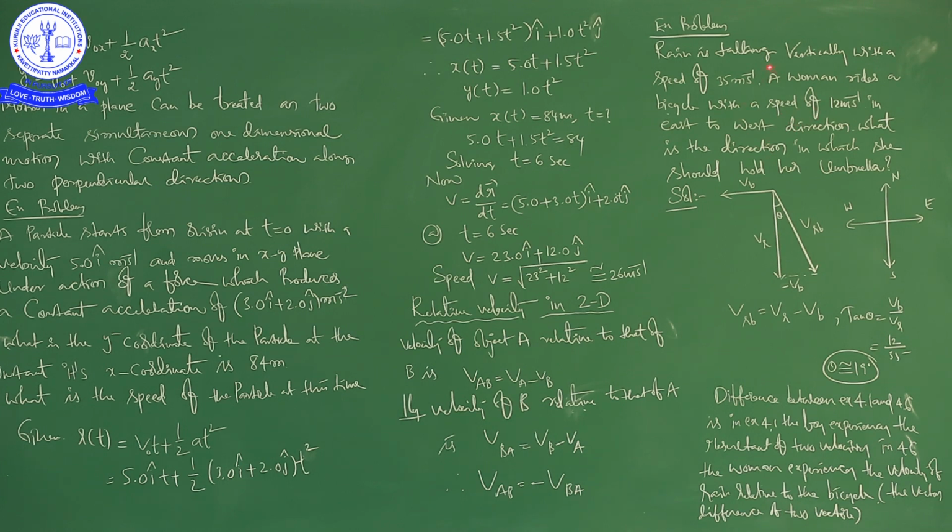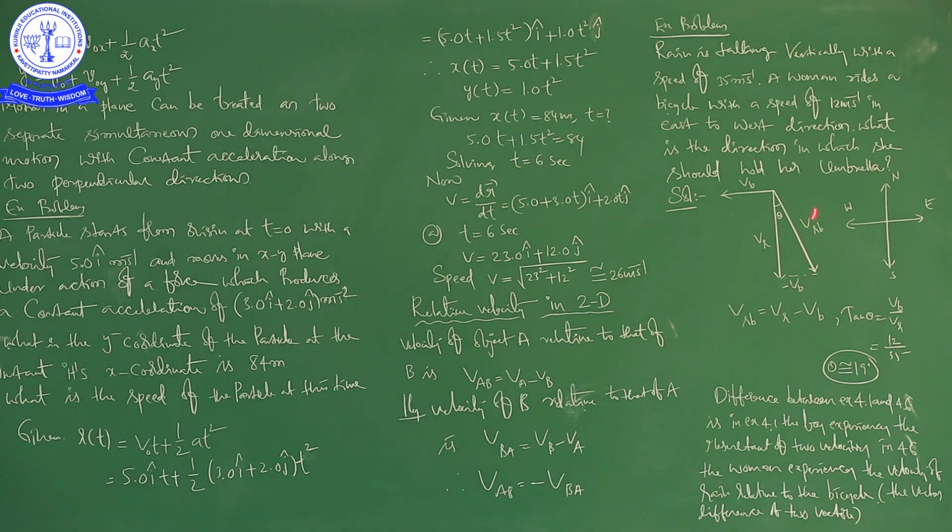A small problem related to relative velocity in two dimensions. Rain is falling vertically with a speed of 35 meters per second. A woman rides a bicycle with a speed of 12 meters per second in the east to west direction. What is the direction in which she should hold her umbrella to protect herself from getting wet? That is the question.